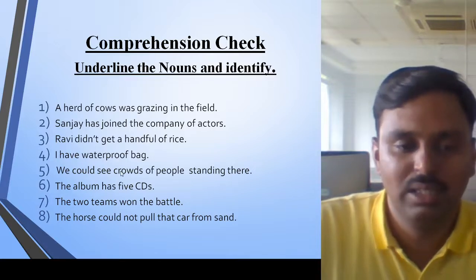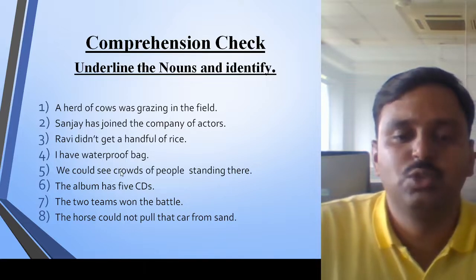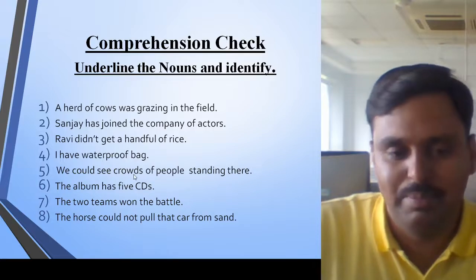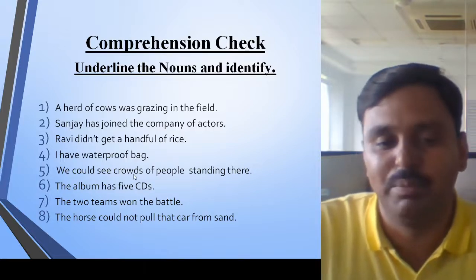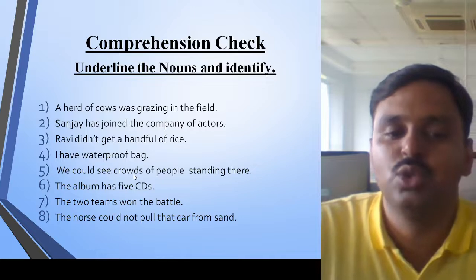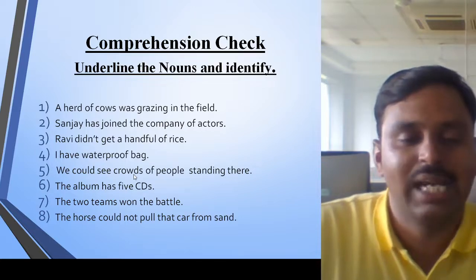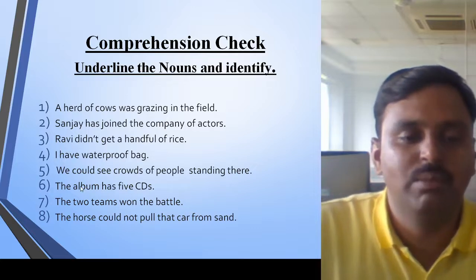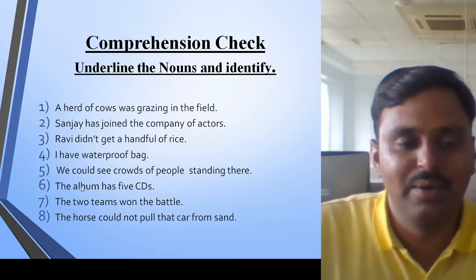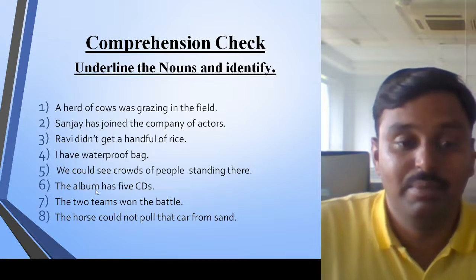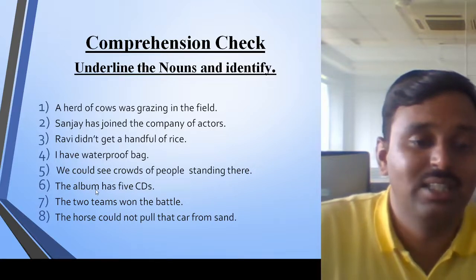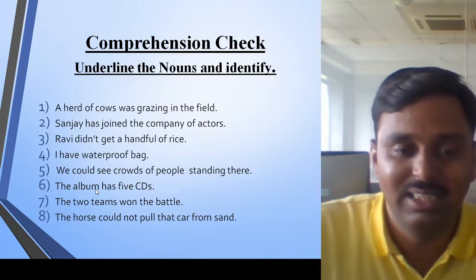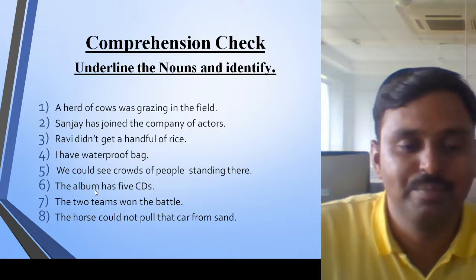The fifth one: we could see crowds of people standing there. Here crowds is referring to a group of people, so it comes in the category of collective noun. Next example: the album has 5 CDs. Here I'm referring to a noun, album, but I do not know which album I'm talking about, so it is an example of a common noun.